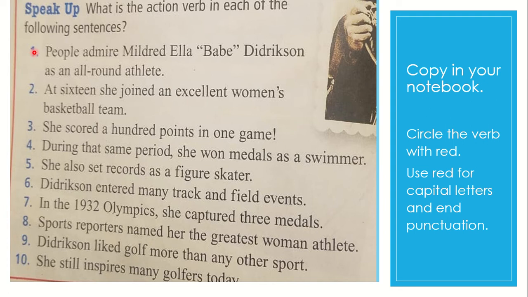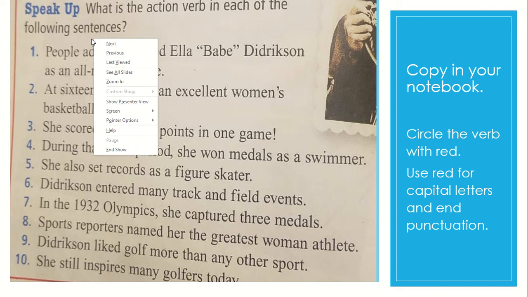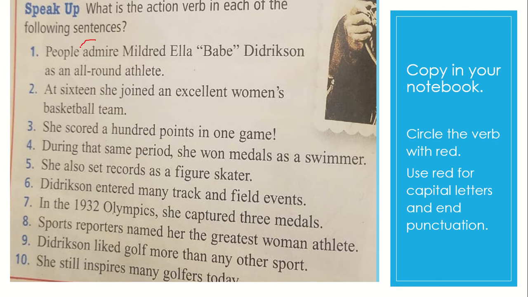Let's read number 1. Let's have a red pen, please. People admire Mildred Ella Babe Didrikson as an all-round athlete. Now, the verb is admire. So I want you to circle or underline or mark or highlight the word admire. Admire is the verb, okay?